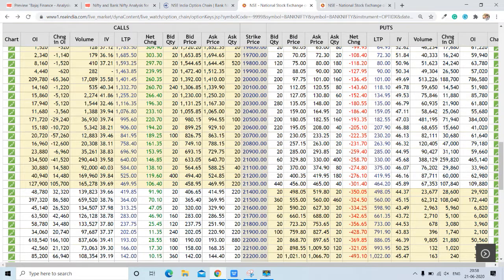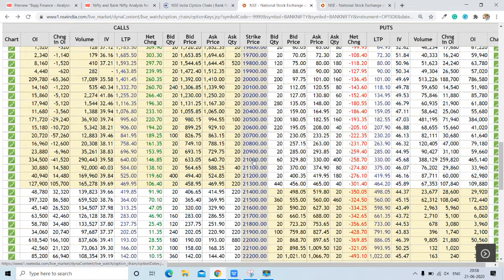Now if we talk about the range, the range can be 20,000 to 22,000, keeping the pivot level at 21,000. 21,000 is the pivot level, whereas the upper level is 22,000 and the lower level may be 20,000.